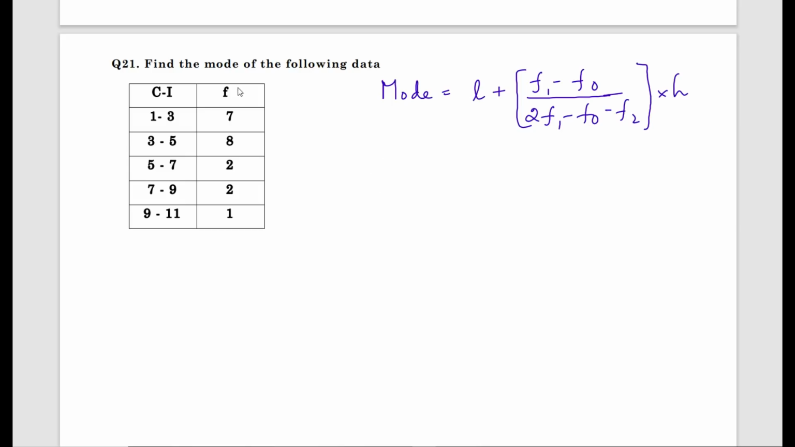Now here they are given the data, class intervals 1 to 3, 3 to 5, 5 to 7, 7 to 9, 9 to 11. The frequencies they have given are 7, 8, 2, 2, 1. In this given frequency, what is the highest frequency here? Otherwise, the maximum frequency is what here? The maximum out of 7, 8, 2, 2, 1. Which is the maximum? The maximum here is 8. Therefore, mark this class. This class is called the modal class.